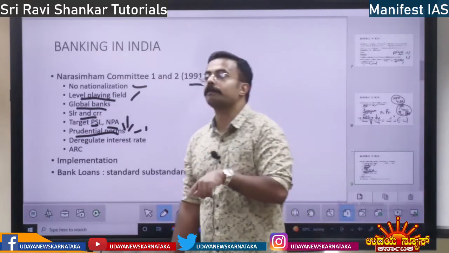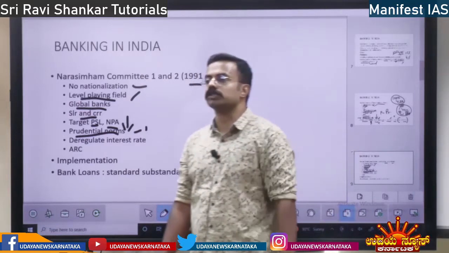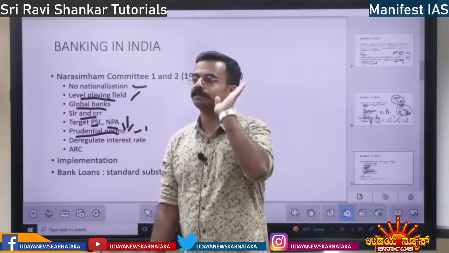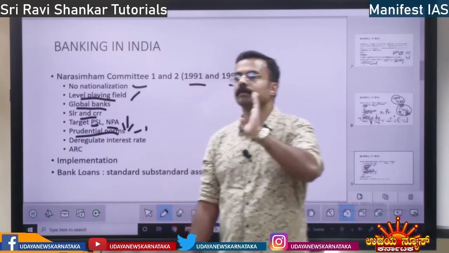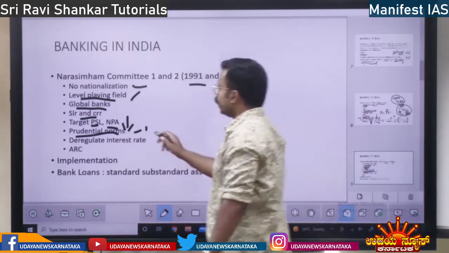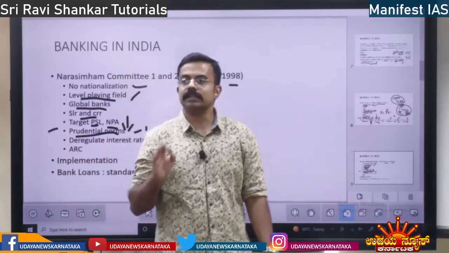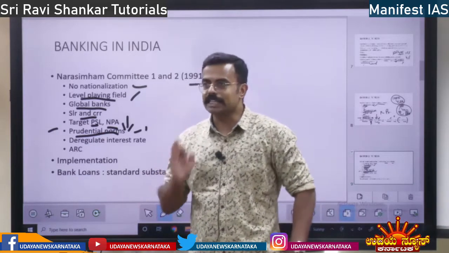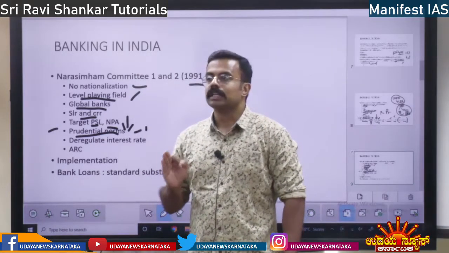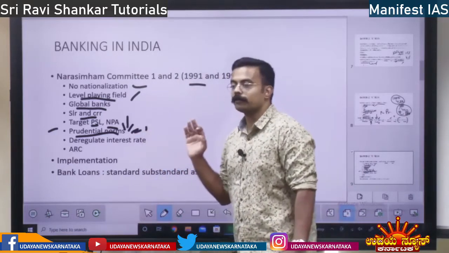It was because of subprime lending, that is, ineligible people were given loans. So those people, as expected, did not give the money back to the banks. So we have to follow prudential norms. If we are giving a loan to some person, we have to assess his credit worthiness, whether he is eligible to take the loan. That is, prudential norms should be followed.